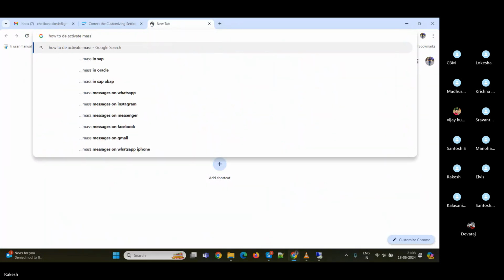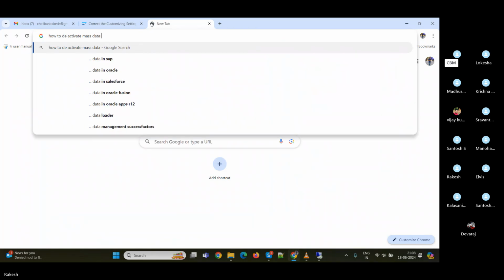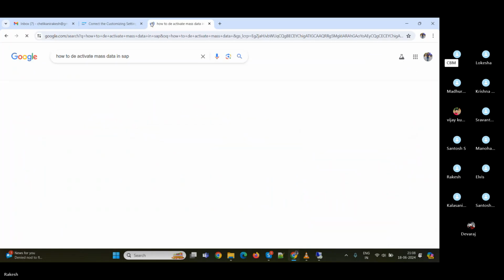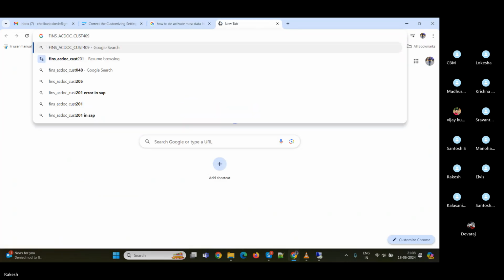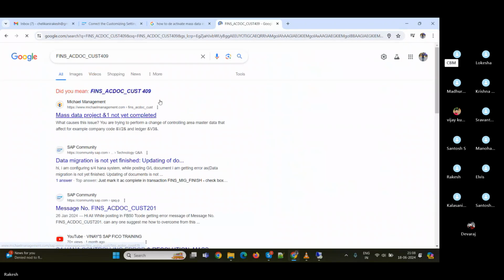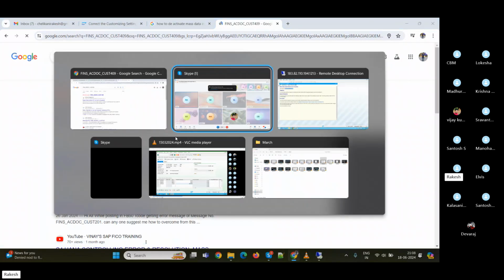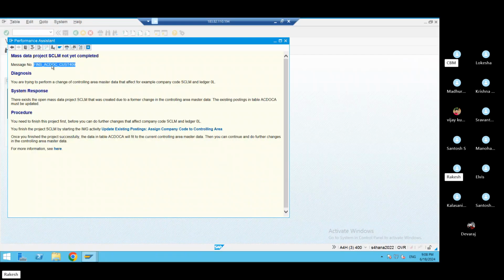Mass data. Go to that error message. Error message. SAP. Sir, I have copied that one only, sir. This is the one. Okay, copy not that one. Okay, mass data project SCLM. Okay. So mass data project. How to deactivate mass data project configuration?